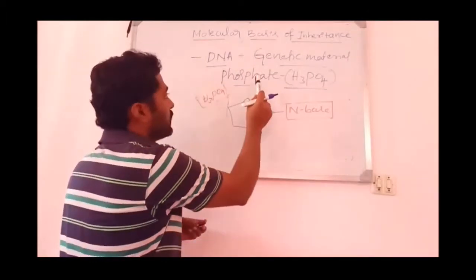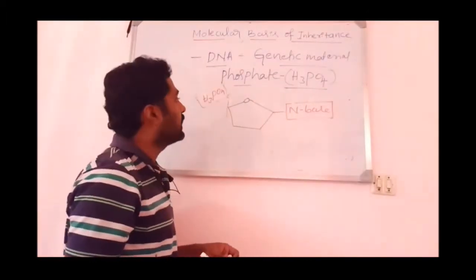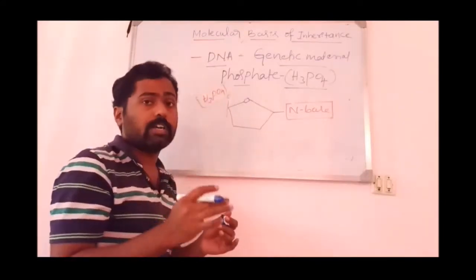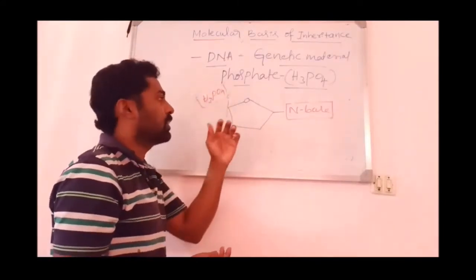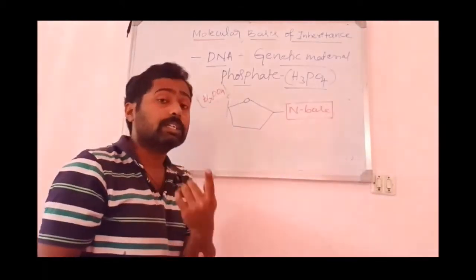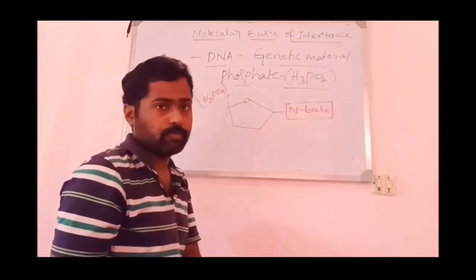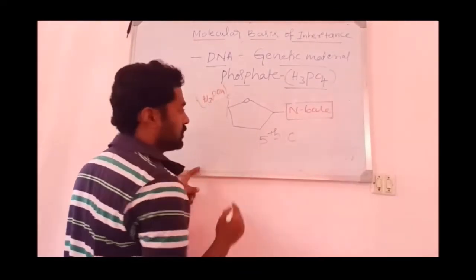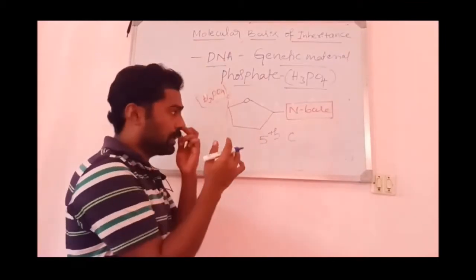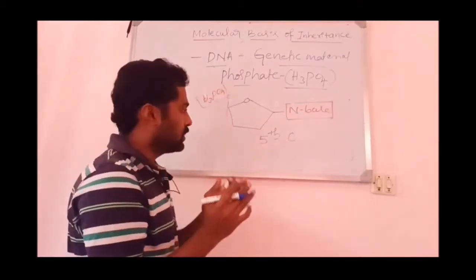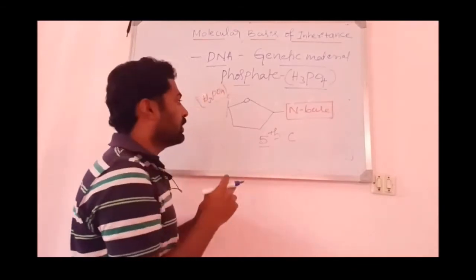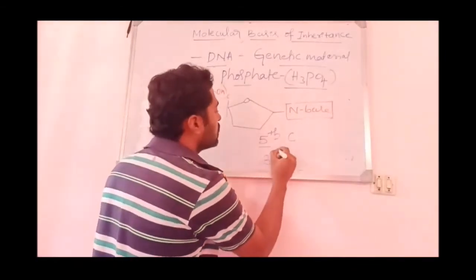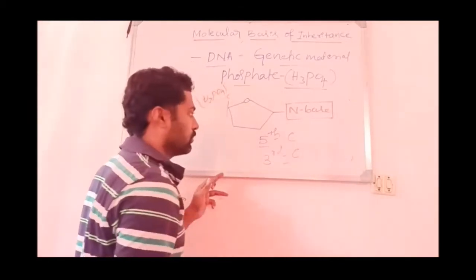See, the phosphate, H3PO4, usually joins to the fifth carbon of one deoxyribose sugar and the third carbon of another deoxyribose sugar. Because the two sugars and the nucleotides get joined to each other, the phosphate group gets joined to the fifth carbon of one deoxyribose sugar and to the third carbon of another deoxyribose sugar.